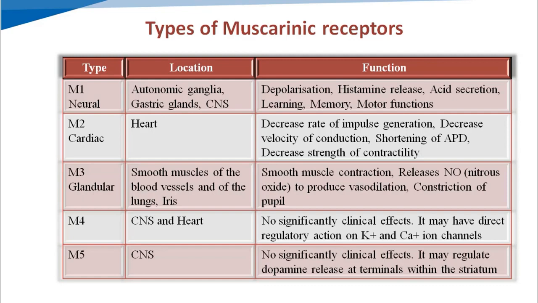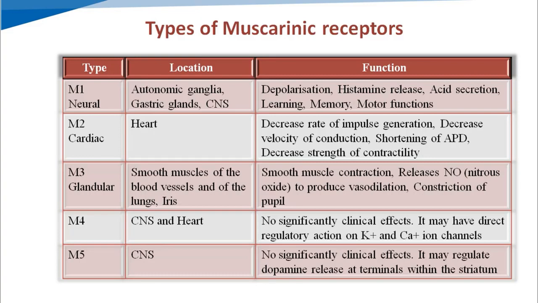M1, the neural muscarinic receptors, cause depolarization of the nerves. They cause release of histamine and release of acid in gastric glands. Then learning, memory, and motor functions are catalyzed by the muscarinic M1 neural receptors present at the CNS. M2 type of muscarinic receptors, which are known as cardiac muscarinic receptors, are present in the heart, and they cause a decrease in the rate of impulse generation, in the rate and velocity of impulse conduction, shortening of APD, meaning action potential duration, and decreased strength of contractility of the heart.